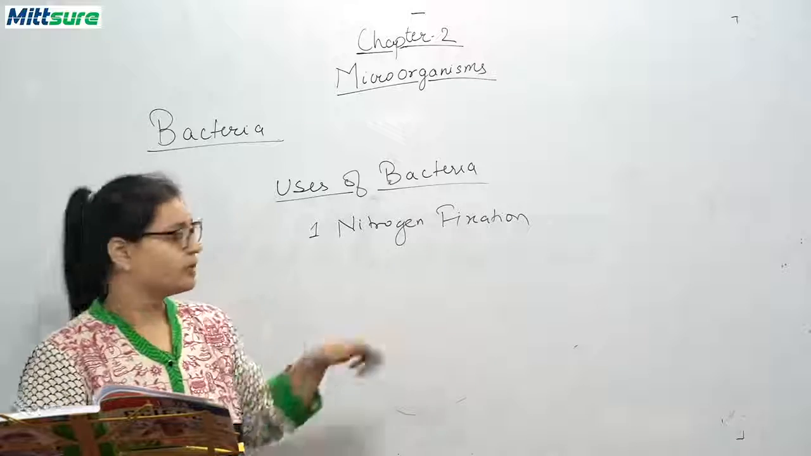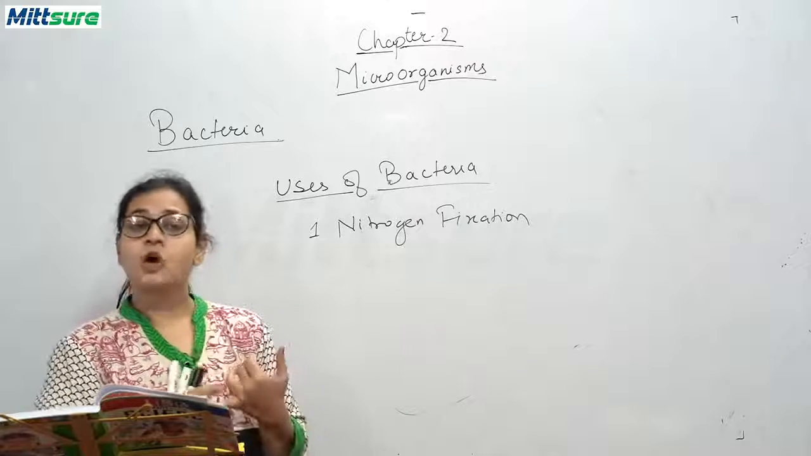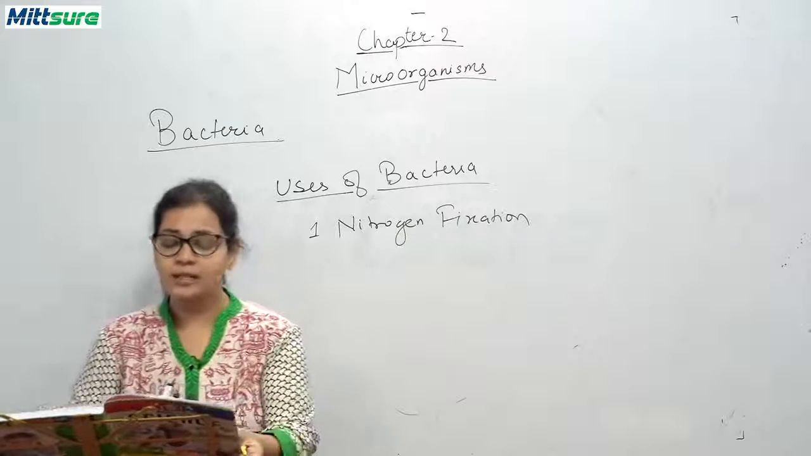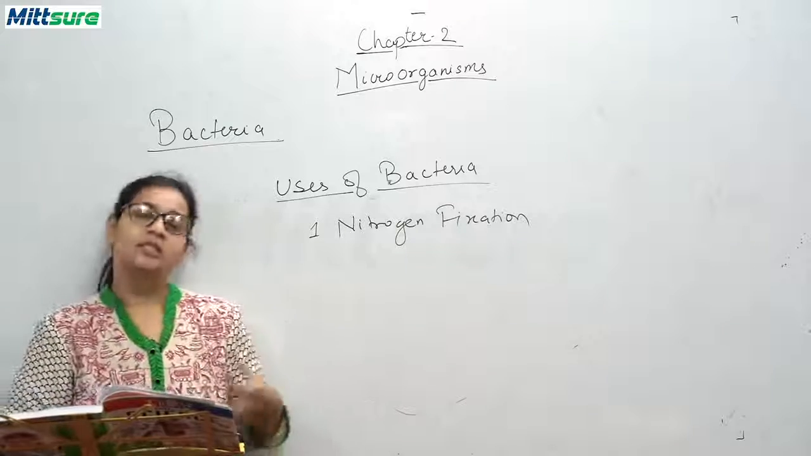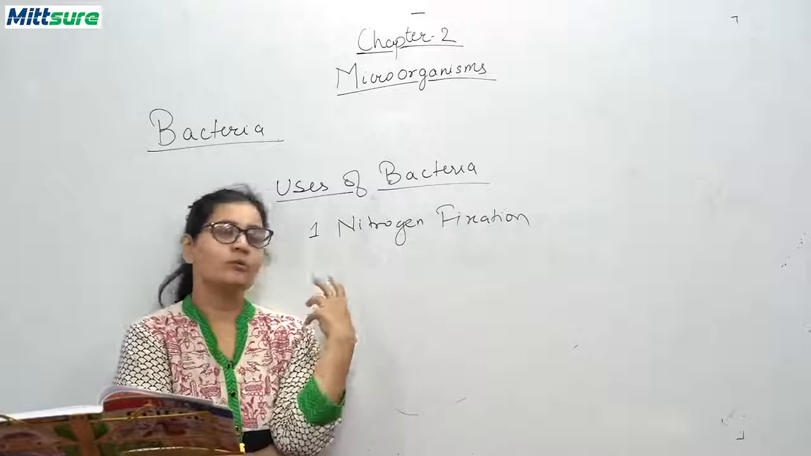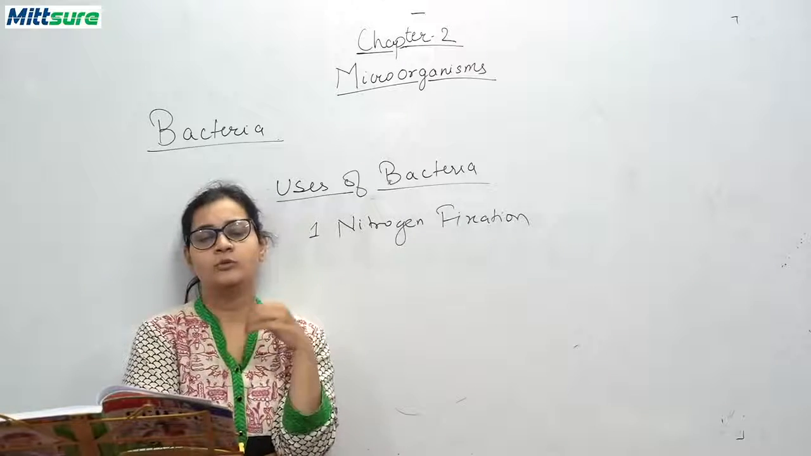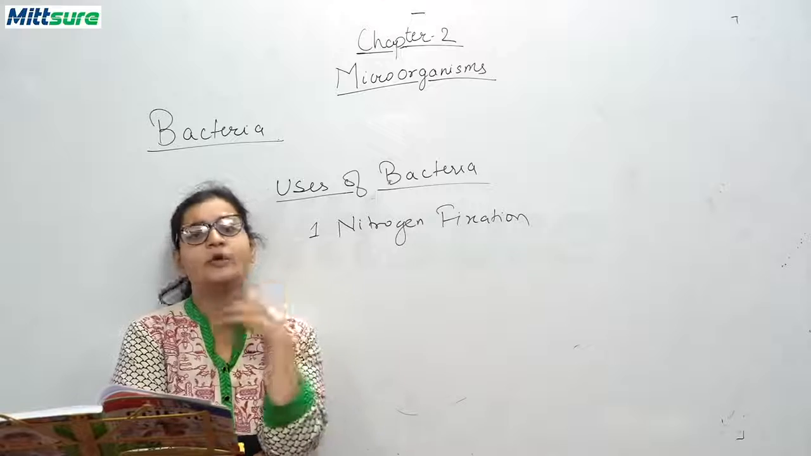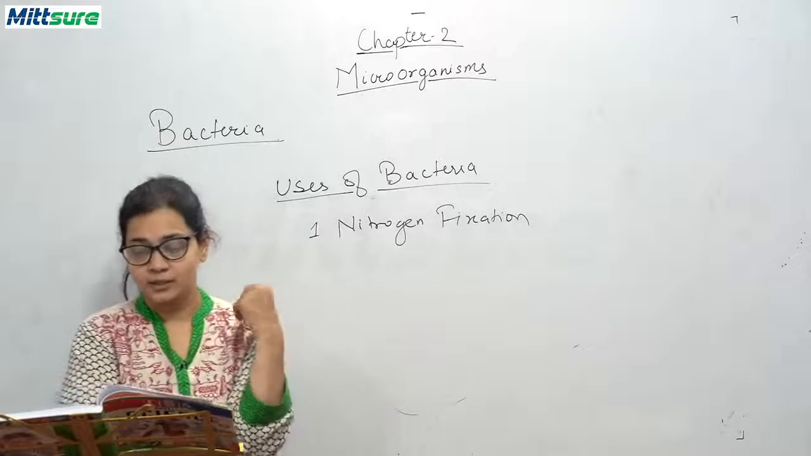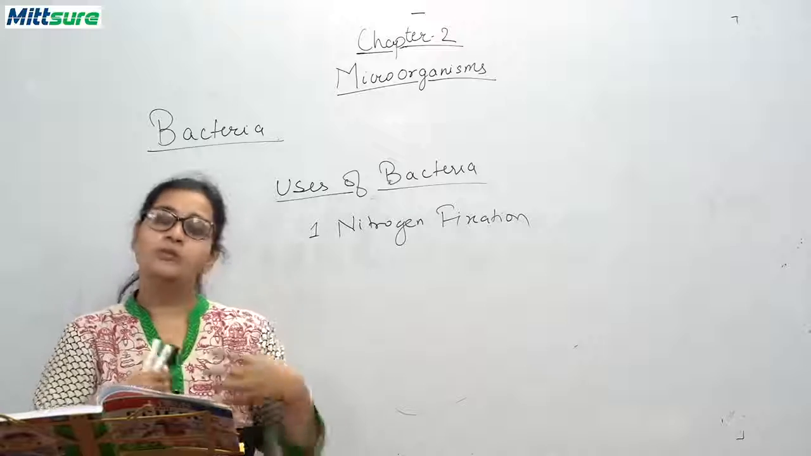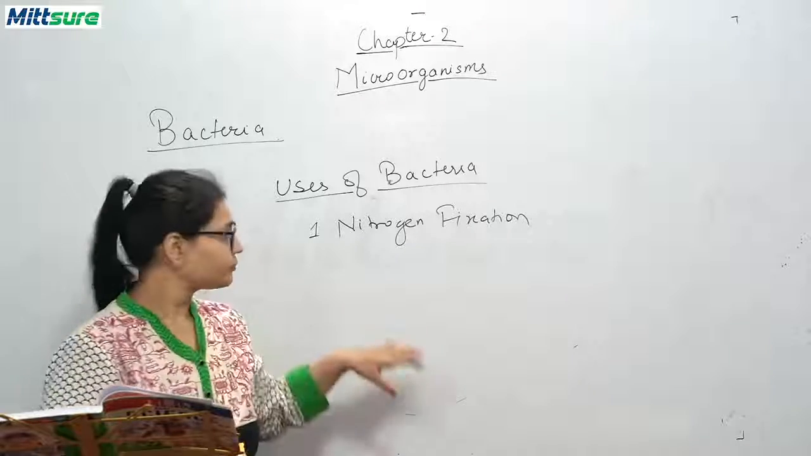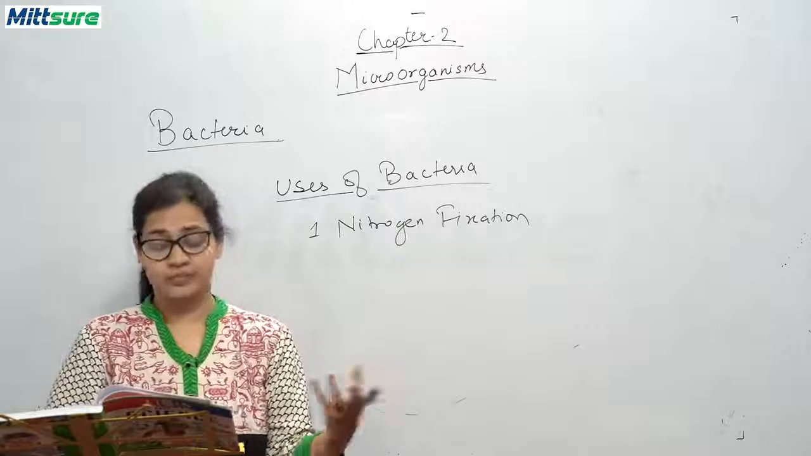Now second, the decay of plants and animal waste. These are decomposer bacteria, as I have told you. They feed on it and eliminate or deplete the amount of waste that is available in our environment. Also it produces humus which increases the fertility of the soil. So it is also useful in agriculture.